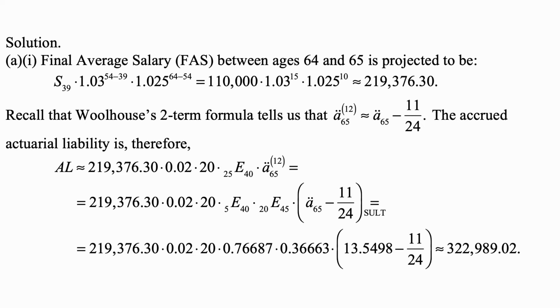Recall that Woolhouse's two-term formula tells us that ä65 upper 12 is approximately equal to ä65 minus 11 over 24. The ä65, by the way, that's in the table. You can look it up in the table during the exam.